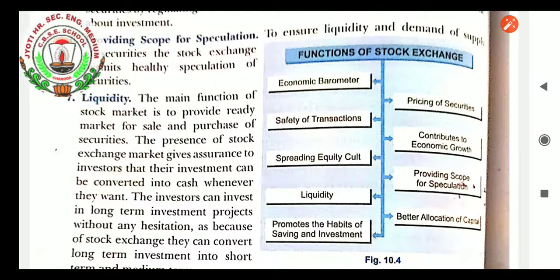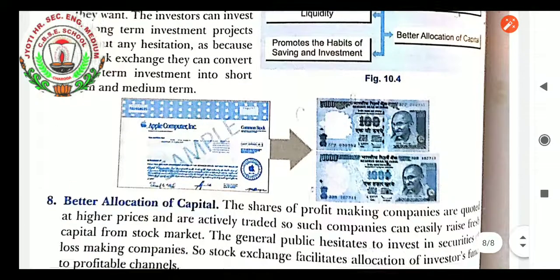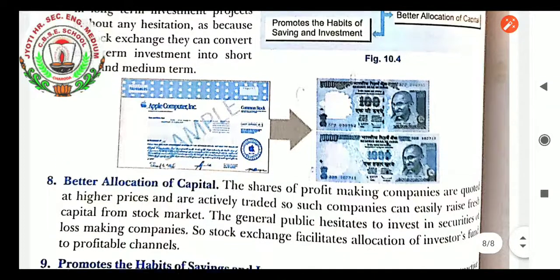Liquidity. When we go to liquidity, the main function of the stock market is to provide a ready market for sale and purchase of securities. The presence of the stock exchange gives assurance to investors that their investment can be converted into cash whenever they want. The investor can invest in long-term investment projects without any hesitation, as because of the stock exchange they can convert long-term investment into short and medium term.